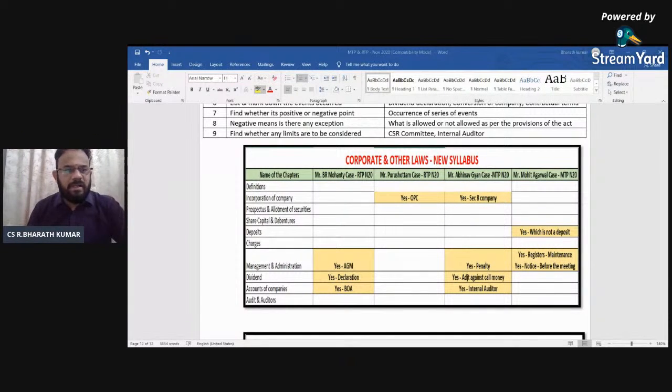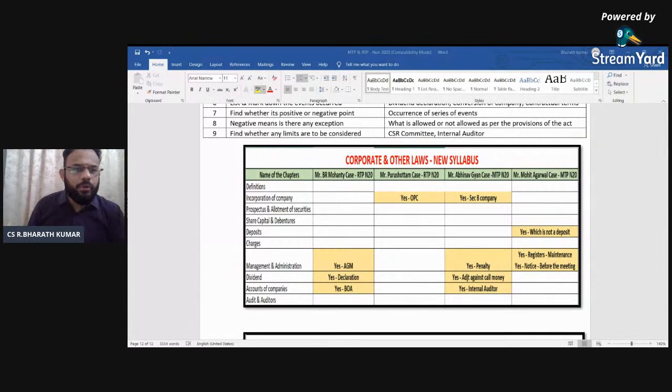Have you understood that there are exemptions to this particular provision? Have you understood whether it is an 'or' condition or an 'and' condition? Have you understood whether it is an ordinary resolution, special resolution or board resolution? Have you understood that the Central Government can also come into the picture? Have you understood that these forms should be remembered as per the provisions of the Act? These are the things that the institute will check.